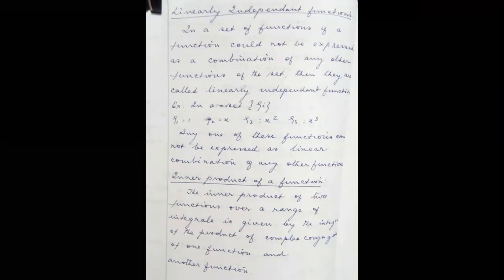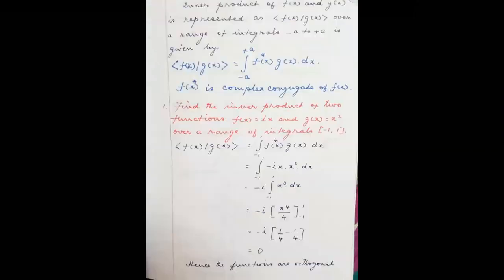And another important idea we are going to discuss is the inner product of the function. Inner product of a function over a given range of integrals is represented as, see, it is bra f of x, ket g of x, is equal to the integral, with the limits. It is a range in which it has to be found out, the limits, and then f of x star g of x dx. Why this star? Star means it is the complex conjugate. Complex conjugate means you have to change the sign of the imaginary part.